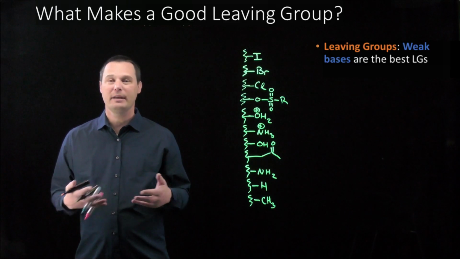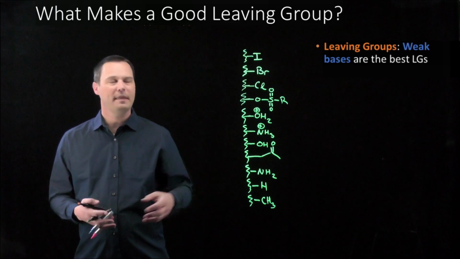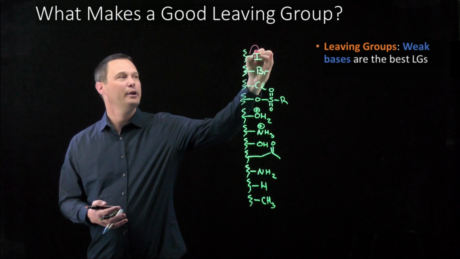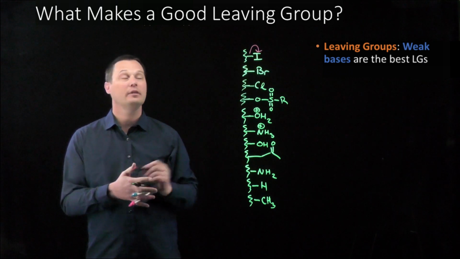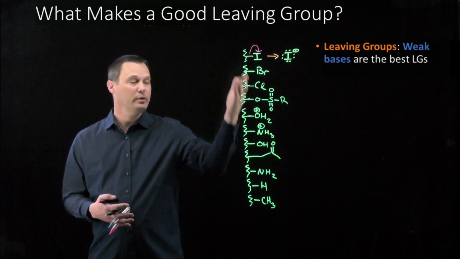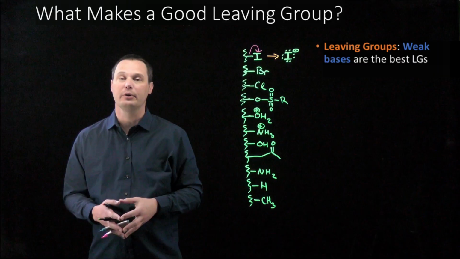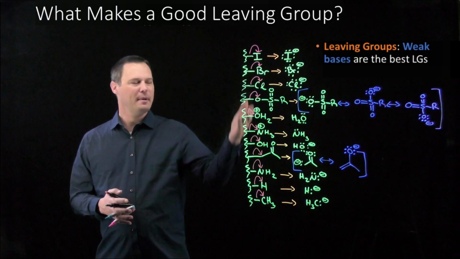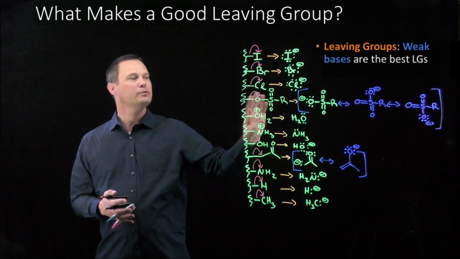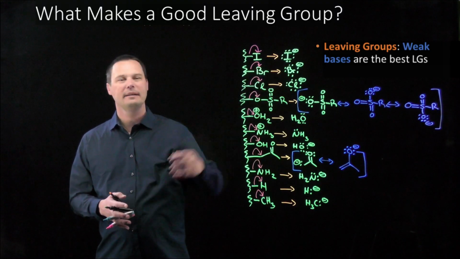To figure out what makes a good or a bad leaving group, let's take a look at what they would look like after they leave. If an iodide were attached to your molecule, the bond would break, the electrons would go onto iodine, and it would leave as I-. Take a second, pause the video, see if you can finish the rest of this list. What would each of these groups leave as should they be a leaving group? When these bonds break, and when these leaving groups leave, they will leave with their lone pair of electrons to form the leaving group. We have various halides as leaving groups.